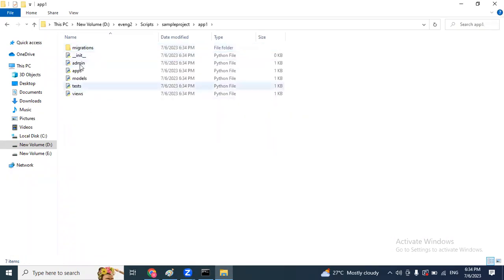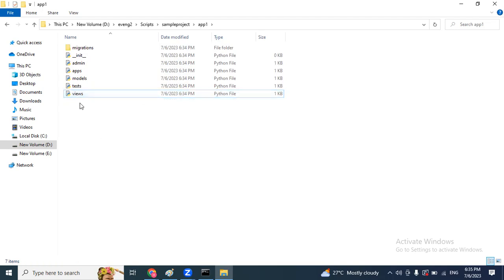Open it. Here again, one subfolder, and some files are available. So first thing, views, nothing but logic. By using the Python functions concept, we are going to develop the views. So to work with views, compulsorily everybody should know the Python functions concept, and the Python class concept also.